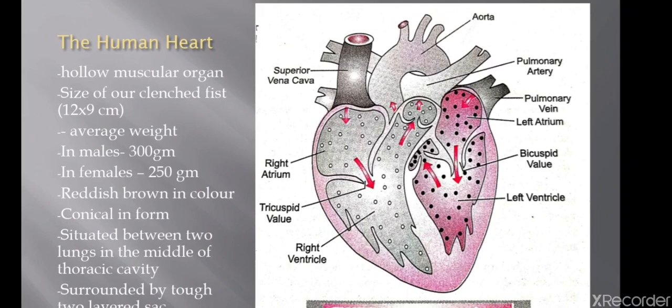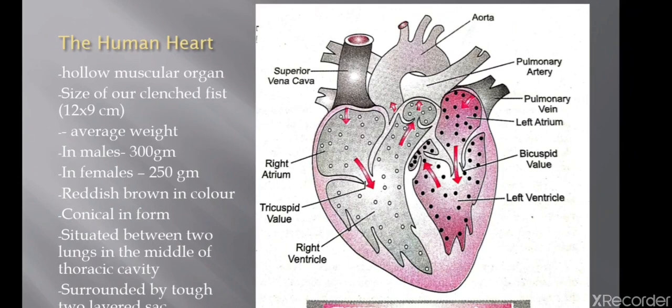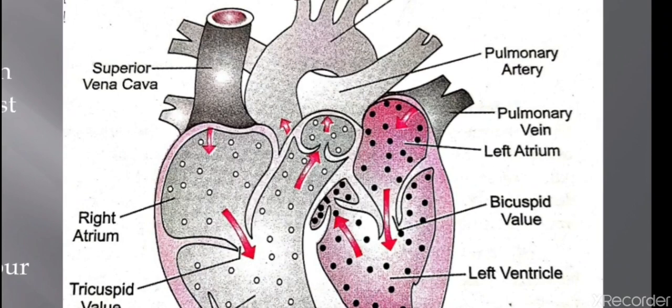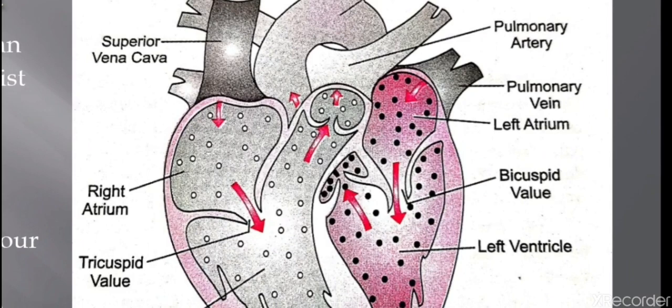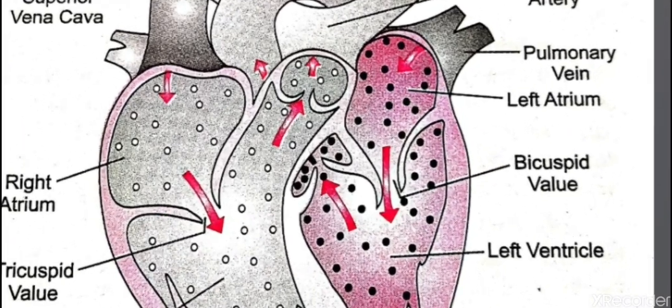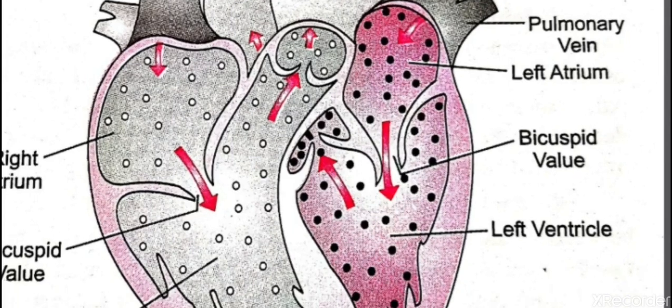So first, the oxygenated blood comes from the pulmonary vein. It enters from the left side. From the pulmonary vein it enters into the left atrium, and there is a valve. You can see that at the partition of the left atrium and left ventricle we have a valve called the bicuspid valve, or we also call it the mitral valve. Mitral, it is not value, it is valve, V-A-L-V-E. Mitral valve.